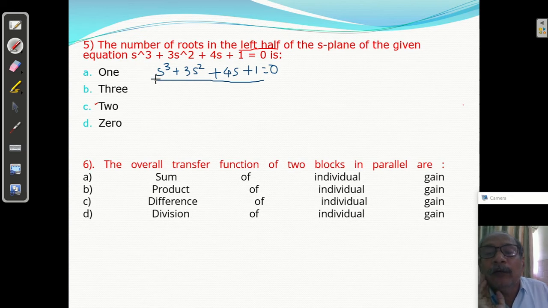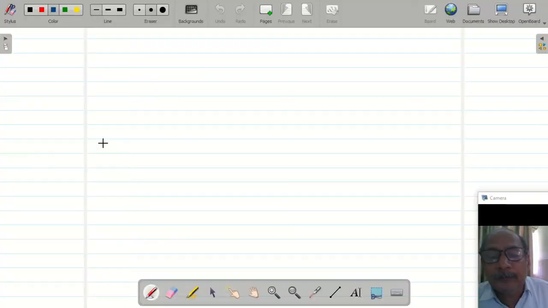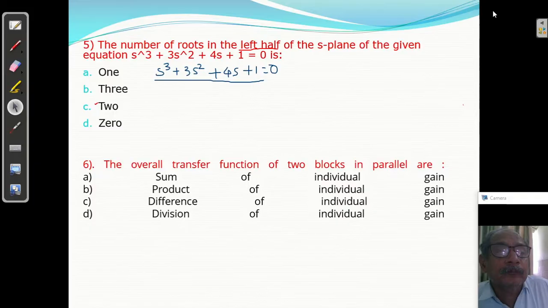And what is the value of the roots? I will discuss this part in the next lecture, how to find the roots. If you want to find the roots, you can find them this way.